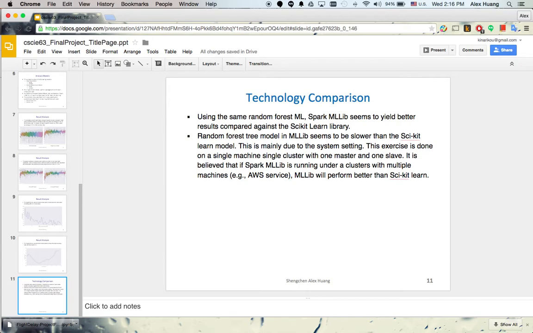However, in terms of efficiency, the result is not as good in terms of time. We believe this is because we're running on a single machine. If we start running a cluster, we can leverage the parallel processing from different machines to get better results.